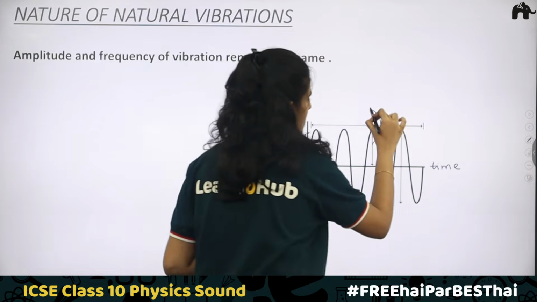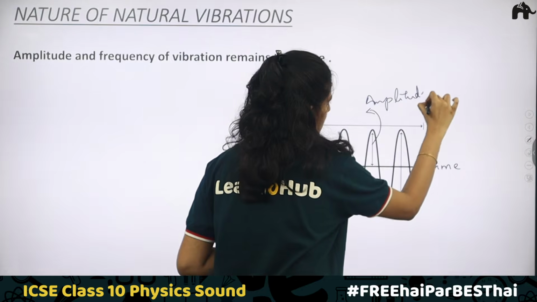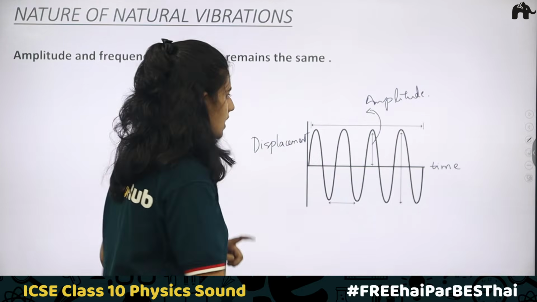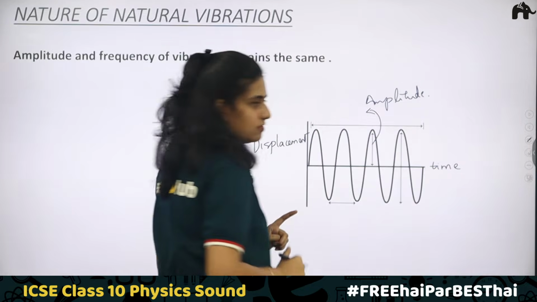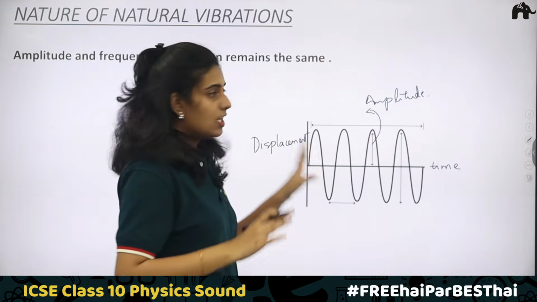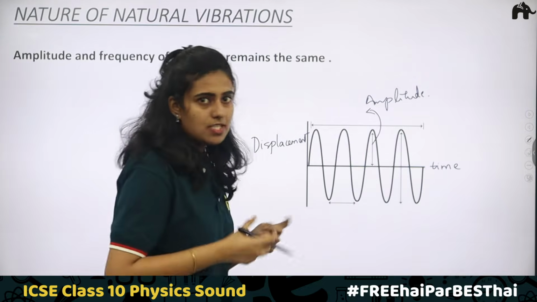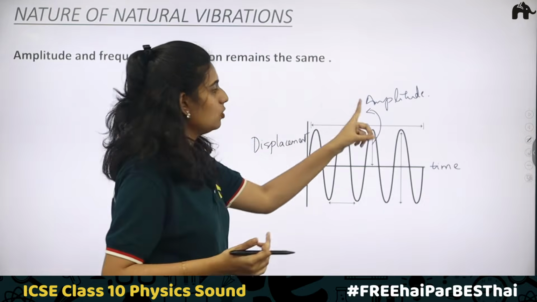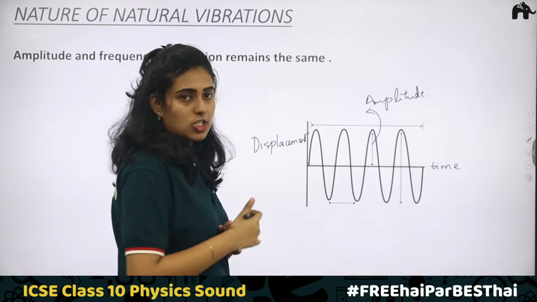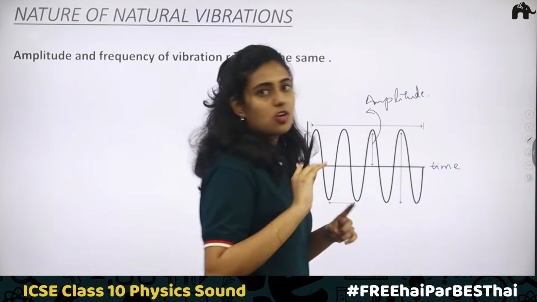Here this is the maximum amplitude. This is your amplitude. Maximum displacement is amplitude. Then you have the wavelength: between two consecutive crests or consecutive troughs, you will be getting the wavelength. When you measure at each stage, say you are performing the experiment for 1 second, 2 seconds, 3 seconds, 4 seconds, when you measure the maximum displacement, you will be getting the same. The height it goes will be the same. It's not going to change.